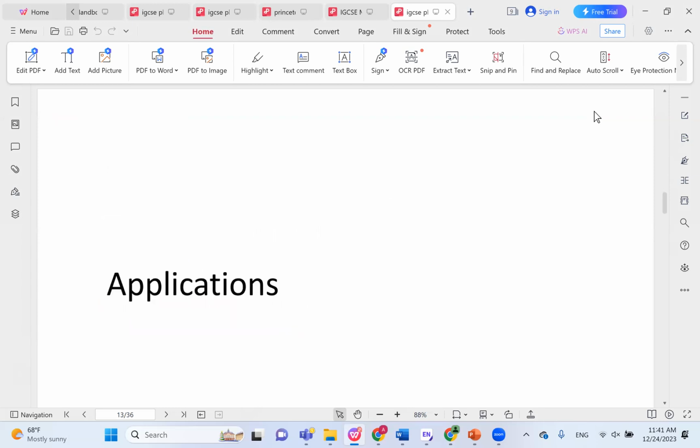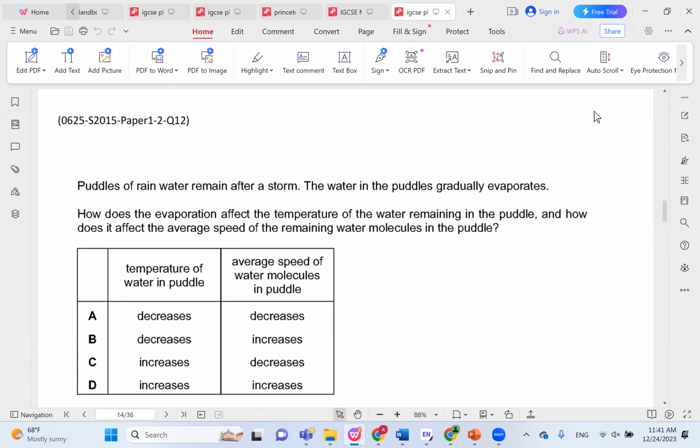Now we move on to some applications of evaporation. Puddles of rainwater remain after a storm. The water in the puddle gradually evaporates. How does the evaporation affect the temperature of the water remaining in the puddle, and how does it affect the average speed of the remaining water molecules? Like we said, evaporation causes a decrease in temperature. And temperature is the average kinetic energy of the molecules, so it's related to the average speed. So if the temperature decreases, then the average speed decreases as well. So the correct choice here would be choice A.